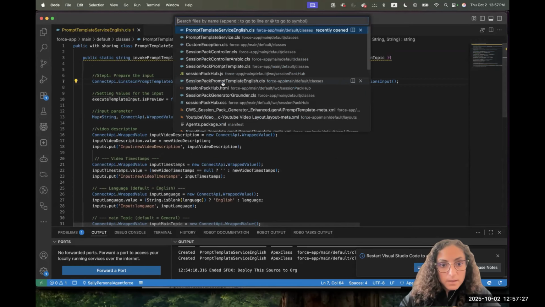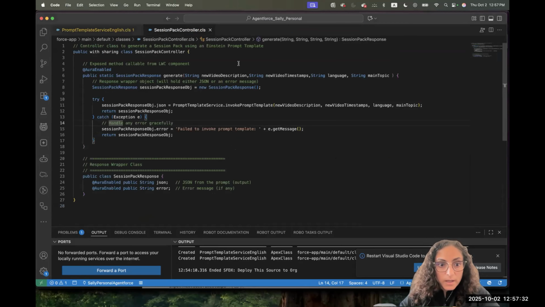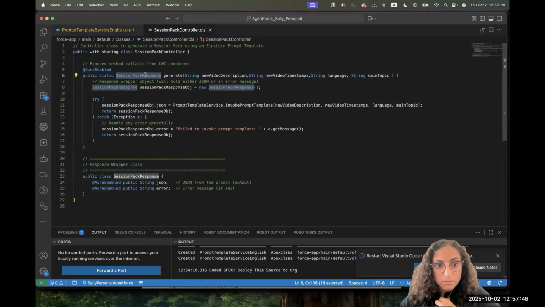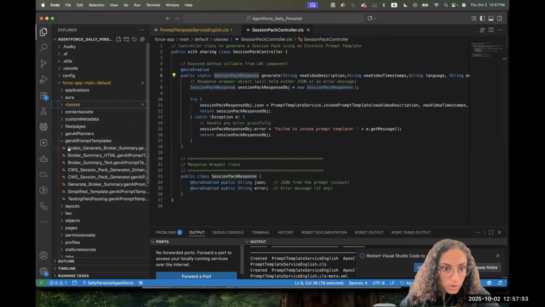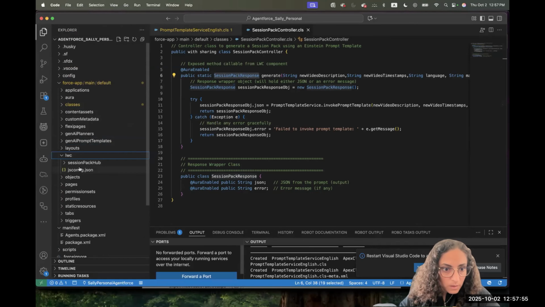Let's see here the session controller. When you are working with LWC, you want to have an Aura enabled method. So we created an Aura enabled method, and it will return the response to my LWC. And I can open the LWC quickly for you as well, so you can imagine the LWC, and I will put it for you.